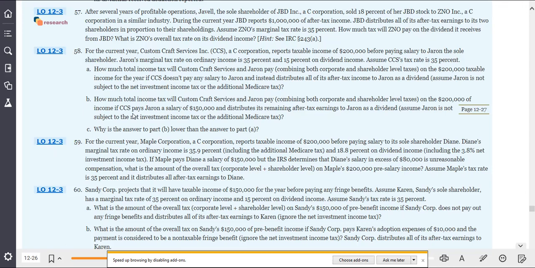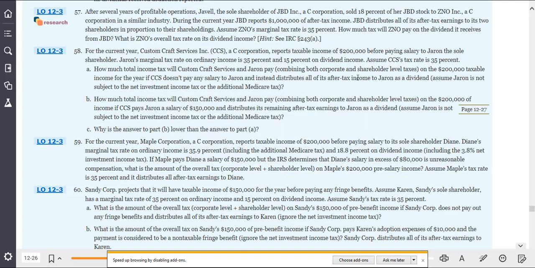In A, it says, how much total income tax will Custom Craft Services and Geron pay, combining both corporate and shareholder level taxes on the $200,000 taxable income for the year if CCS doesn't pay any salary to Geron and instead distributes all of its after-tax income to Geron as a dividend? Assume Geron is not subject to the net income tax or the additional Medicare tax. So we don't have to worry about those there. So we can see that the taxable income is $200,000.